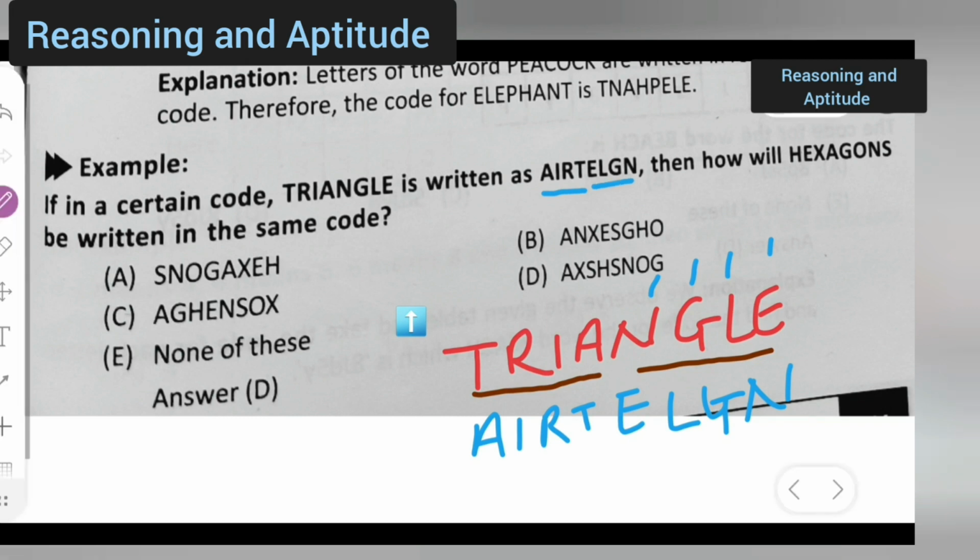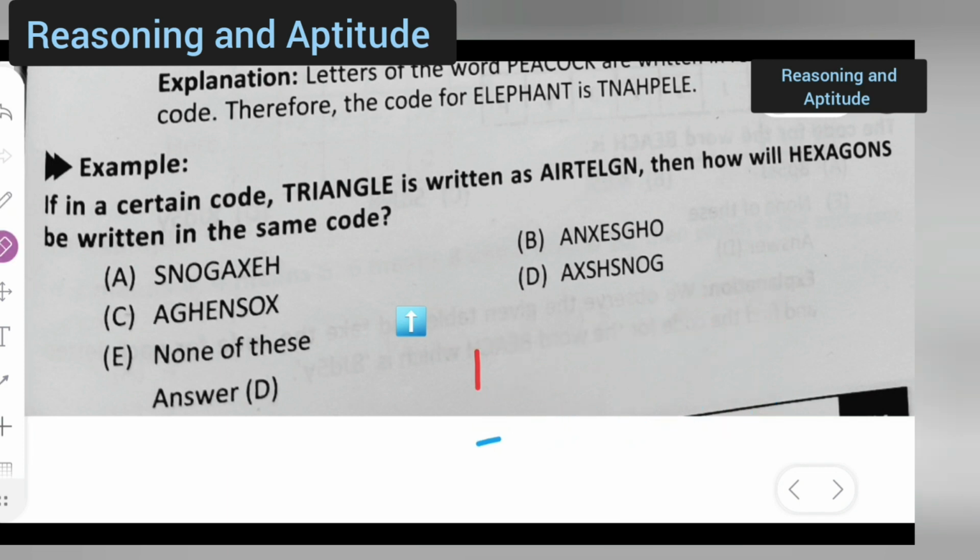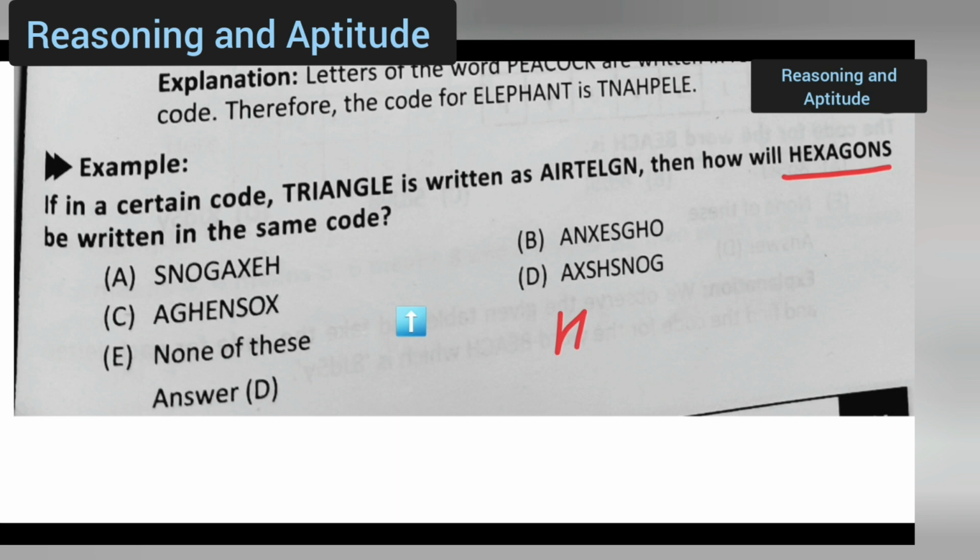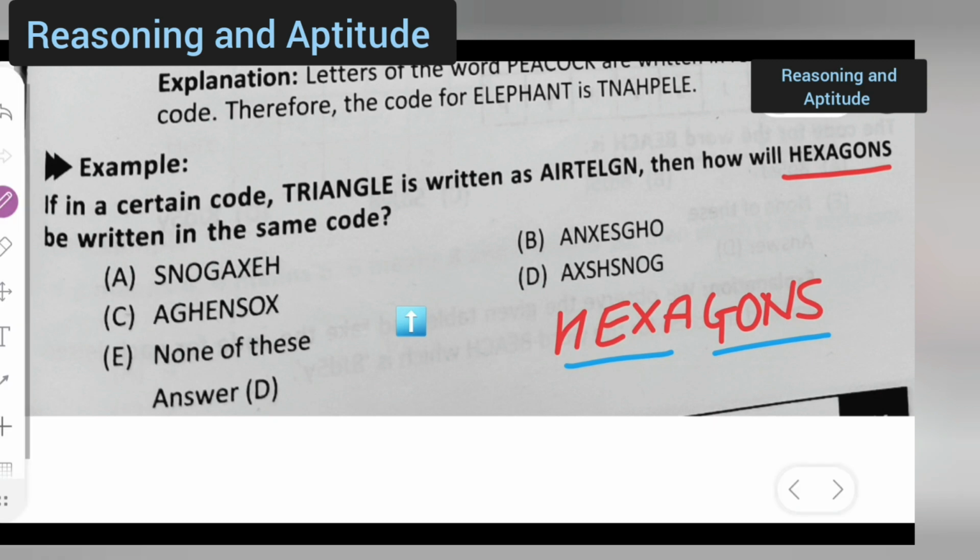So in the same way, what you'll have to do over here is write this, HEXAGONS. So see the first 4 and the other 4, okay. First I'll have to see the first 4 and reverse it, AXEHSNOG.